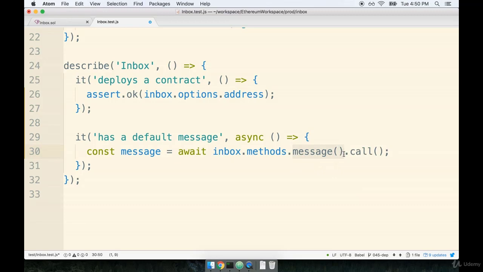Notice that when we reference this method, we immediately set one pair of parentheses right here. So when we're trying to call this method on the contract, we're going to have two sets of parentheses. The first one is tied to the actual method, and then we have a second set of parentheses that's attached to the .call that comes off of that. The way to understand what these two sets of parentheses are doing is that in the first set, we're going to pass in any arguments that this function might require. When we try to retrieve the message property off of our contract, that doesn't require any arguments to be passed to it.